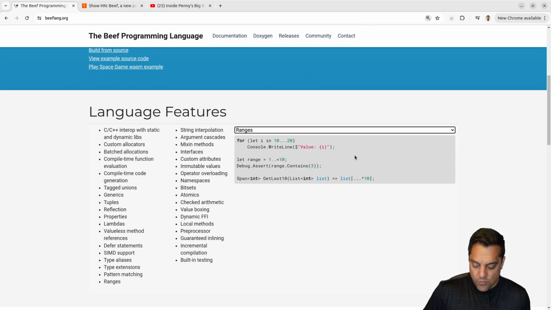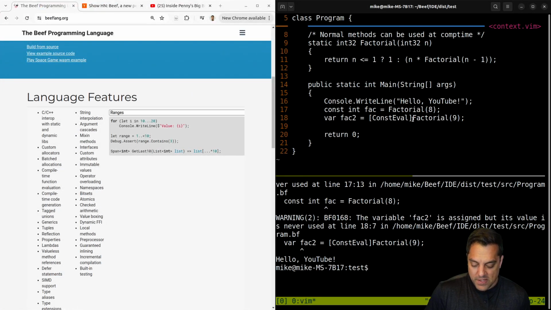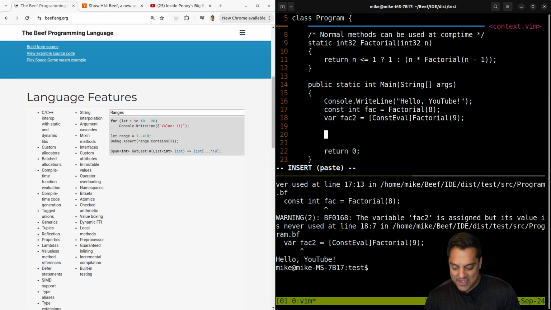We should at least write one little range or something. Let's just write a little for let i in 10 to 20. Again, just getting kind of a feel of the language here.